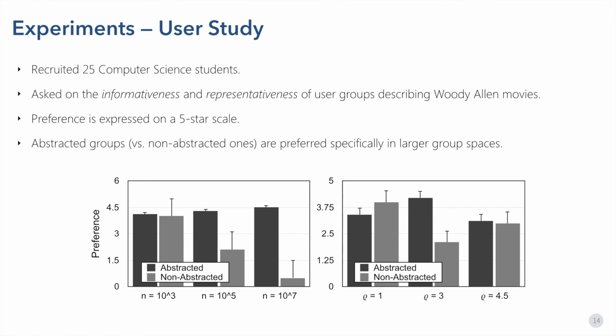When rho is equal to 1, non-abstraction is the winner due to the lack of abstraction opportunities. However, few abstractions have a high quality and capture a preference of 3.4 on average. When rho is equal to 4.5, preferences are not distinguishable due to many meaningless abstractions. Larger values of sensitivity obstruct the semantics of abstraction, hence participants can hardly promote abstracted groups to non-abstracted ones.